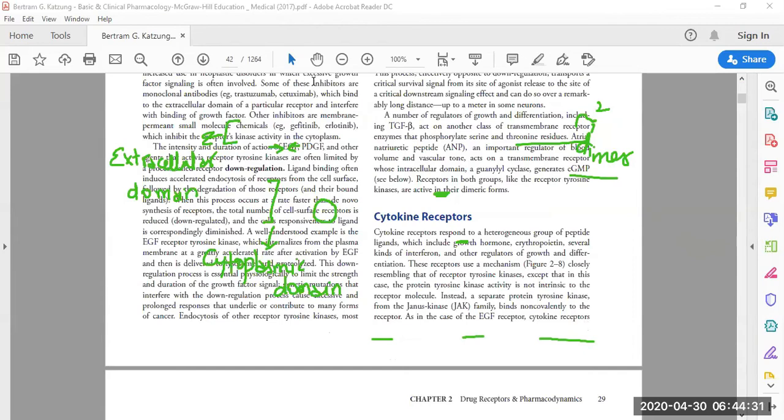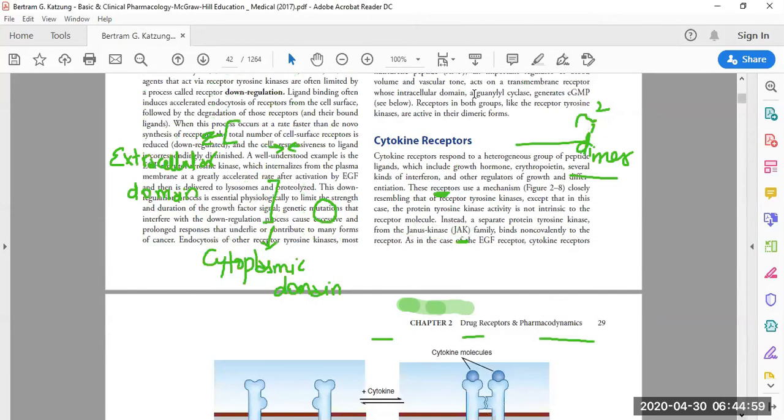They also mention here the Janus kinase family: a separate protein tyrosine kinase from the Janus kinase family binds non-covalently to the receptor. In the case of epidermal growth factor, we don't have Janus kinase. So that's the molecular mechanism difference from the previous case.